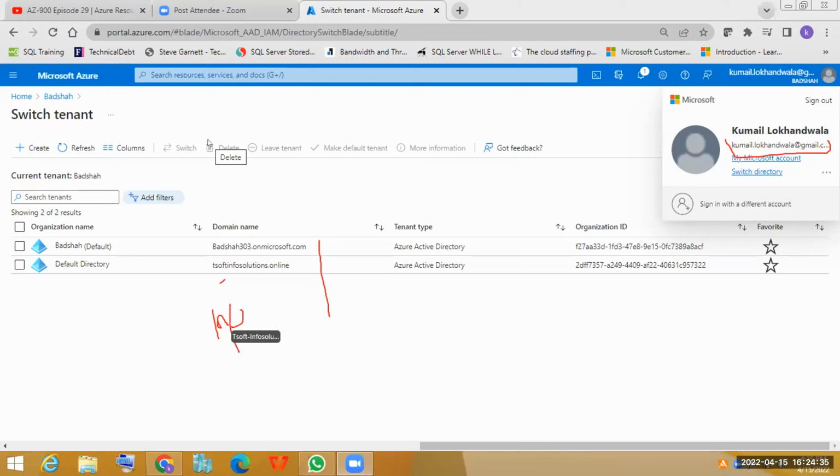So you will have one ID and you will have multiple tenants here, multiple Azure Active Directories you could be a part of. Now that is completely up to your client. I'm not saying that this is the only way. Instead of this, Kumail could have a user. ऐसा भी एक user कर सकता हूँ मैं, kumail@tsoftinfosolution.com. I could give this user. I do not want Kumail to use a common ID. I could give this user, और Kumail जब login करेगा then he will see only one directory.